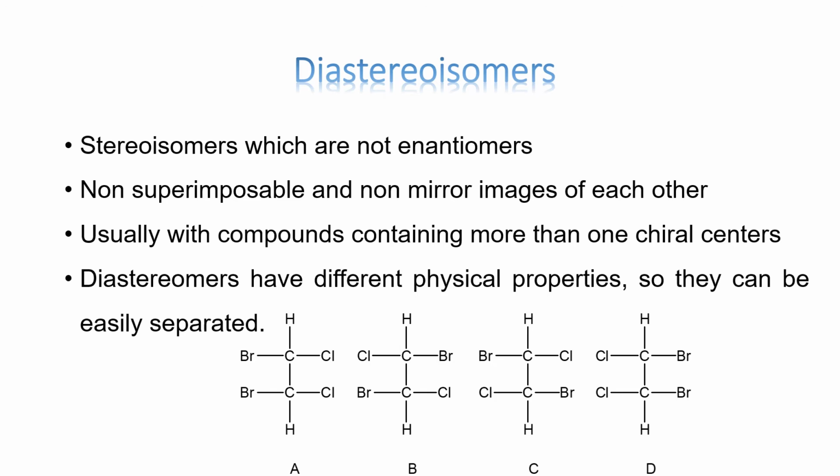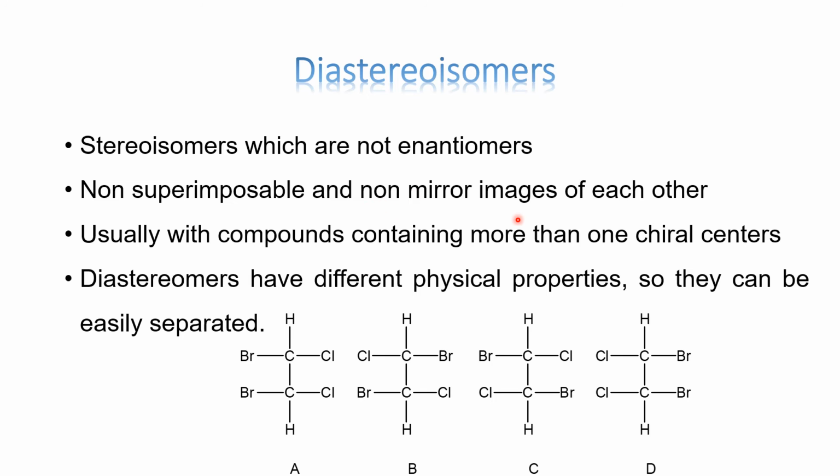Because enantiomers have similar properties, it is very difficult to separate them, and we take advantage of something called diastereomers. Diastereomers have different physical properties, so they can be easily separated. So usually enantiomers are converted into diastereomers and then they are easily separated. So what are they? These are also stereoisomers. They contain chiral carbon atoms. They also show optical activity, but they are not enantiomers.